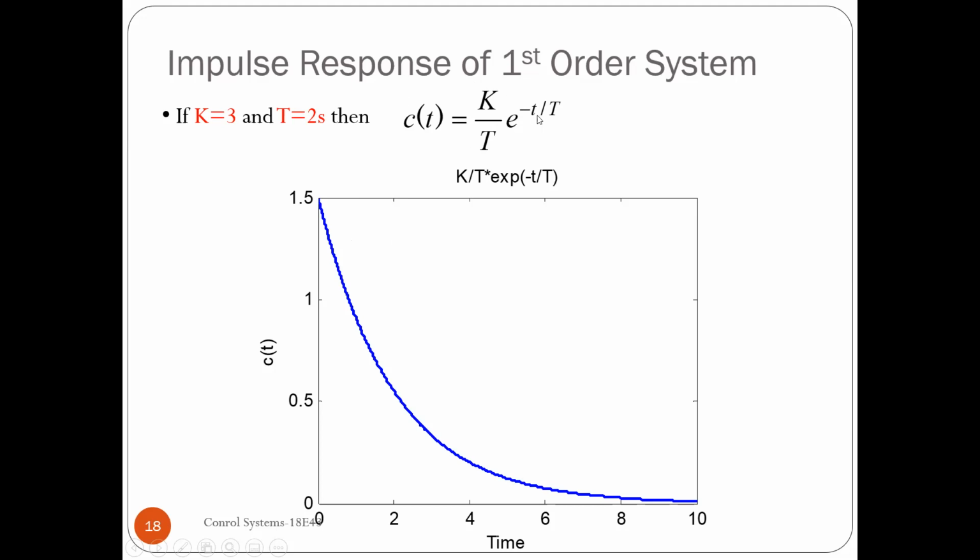The small t is the time representation. You can change the values of small t and see how the values drop and how it takes shape. You can randomly substitute values for small t, and I have just noted down some standard values here: 2, 4, 6, 8. You can calculate C of t, and if you join all the points, you will get this curve.